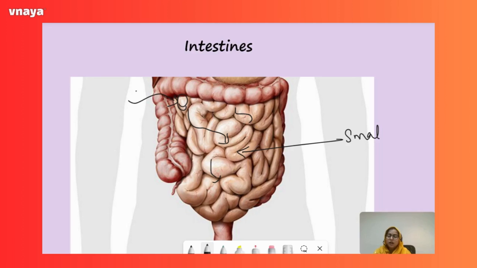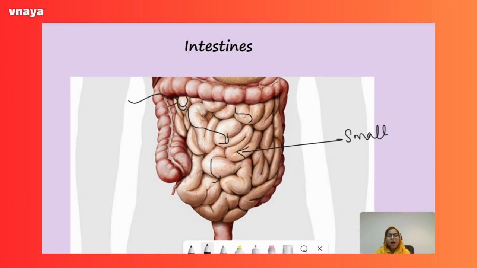They both are glands which secrete juices into the small intestine, which have important enzymes to break down proteins, lipids, and all of those food components that are there in the food. So now in the small intestine, the digestion will be completed. The digestion process starts from the mouth, but it completes in our small intestine.